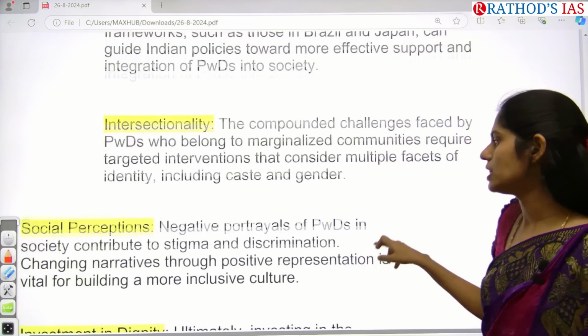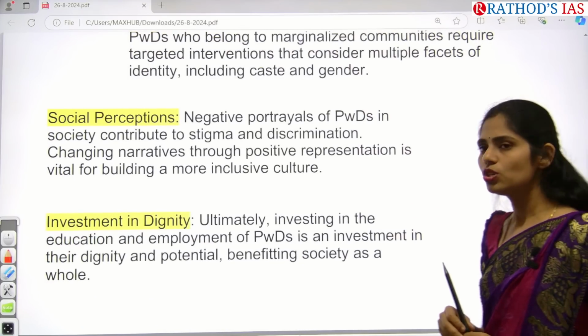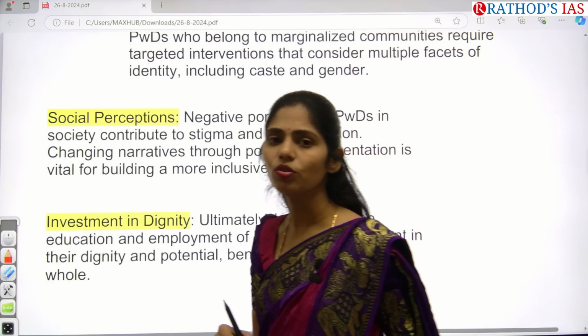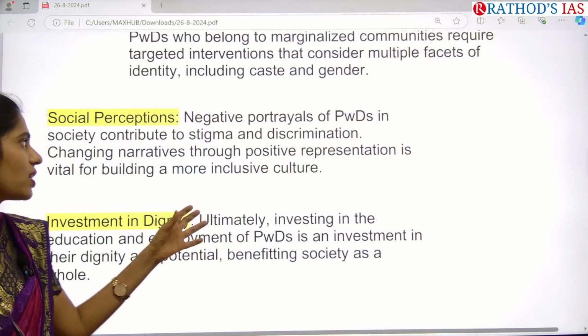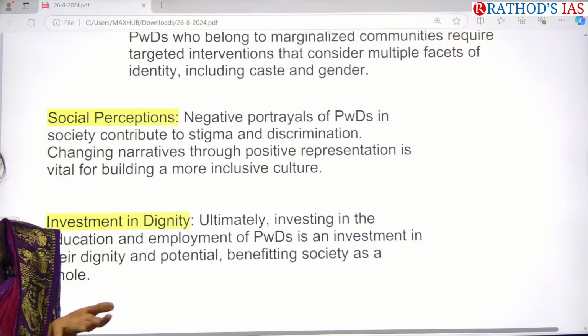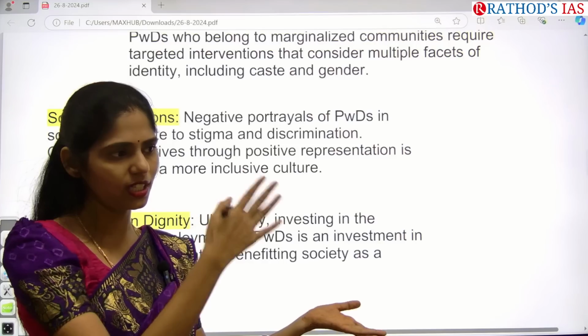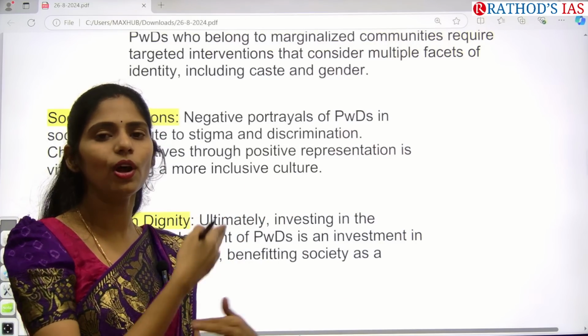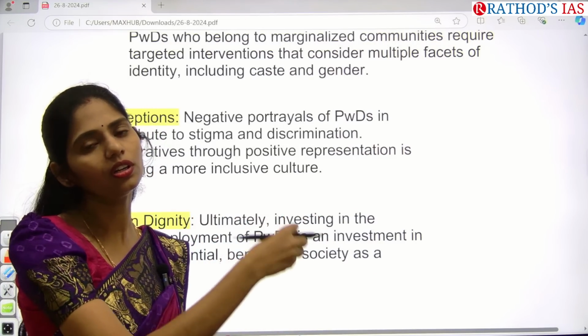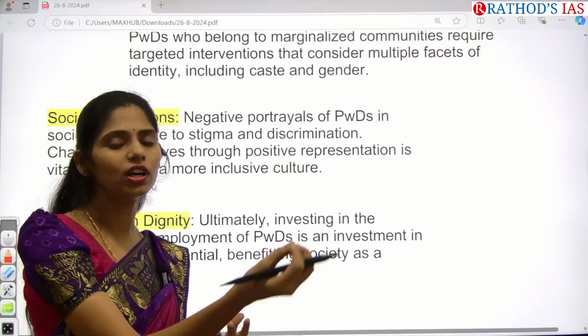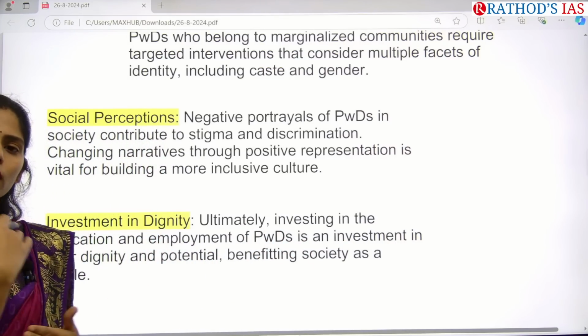And even you can see about social perceptions. Especially in our society, there are always negative perceptions regarding PWDs, like discrimination and social stigma. If anyone knows that they have a disability, they will not give value to them, because they will think they will not be contributing to the family or to our economy.